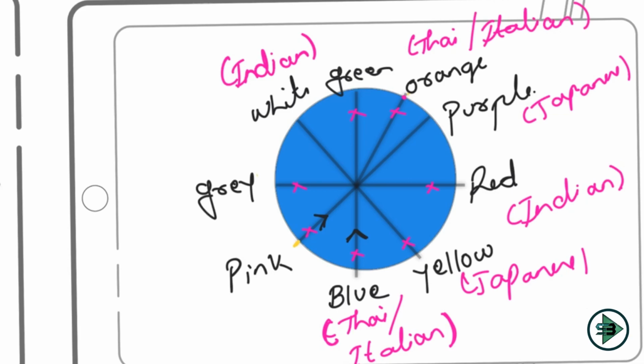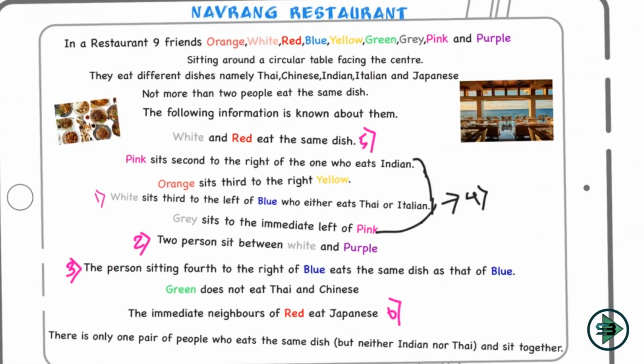At this position. Now still the dishes are being left, so I know who is sitting where, but the dishes column is still confusing. Let's check the other links now. Green, this is one link with respect to dish. So we are done with this previous link as well. I'll put a 7 there. This was my 7th link, so that it should give an idea about how we went ahead to solve one link at a time. Now let's go on to the dish part to end this puzzle.